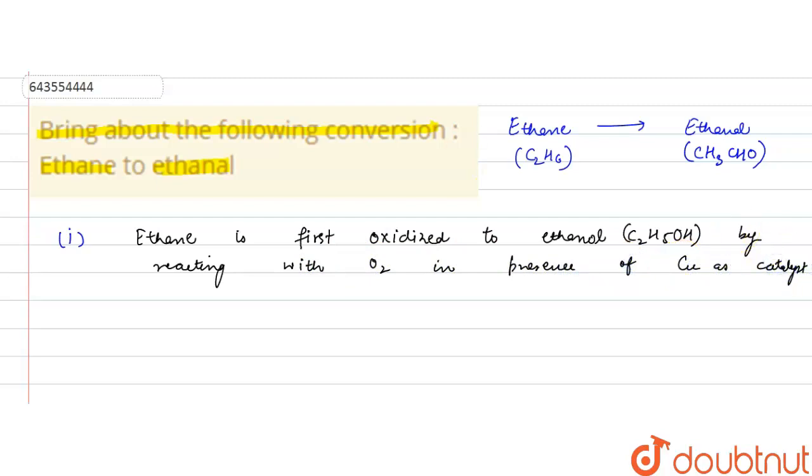So the reaction can be represented as ethane, that is C2H6, plus O2 in presence of copper at about 200 degrees Celsius, it is converted to C2H5OH. So this is the balanced equation, that is it is converted from ethane to ethanol.